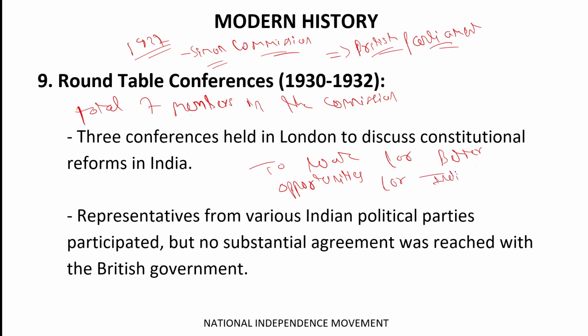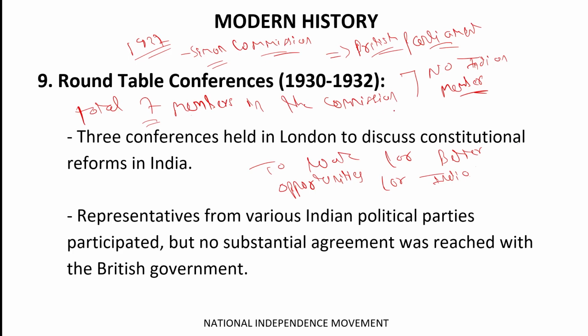Basically the Britishers sent the Simon Commission to India in the name of enlarging better opportunities for India, but the controversy was that none of these 7 members was Indian. No Indian member was there in the commission. So that's why the Simon Commission was opposed significantly.